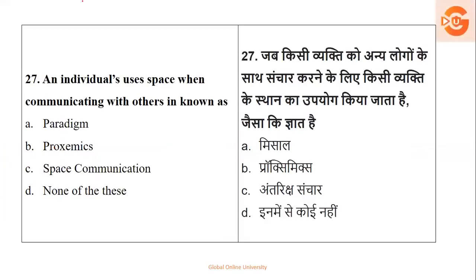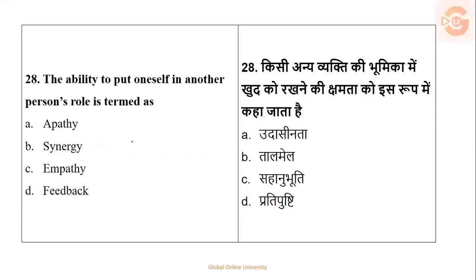Next, an individual uses space when communicating with others, a distance which is to be maintained. So what is that called? Paradigm, proxemics, or space communication, or none of the following? So the right answer here with distance or space is called as proxemics. So the option number B is your right answer.